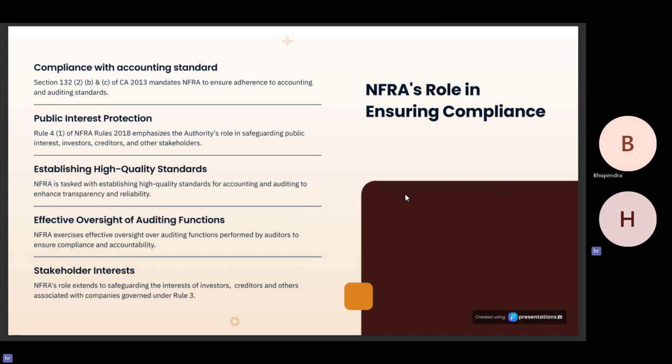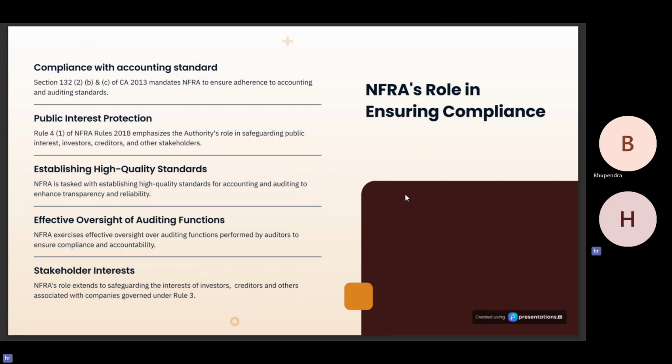Section 132 2B and C of Companies Act 2013 mandate NFRA to ensure adherence to accounting and auditing standards. The second role of NFRA is public interest protection. Rule 4.1 of NFRA Rules 2018 emphasizes the authority's role in safeguarding public interest, investors, creditors, and other stakeholders.